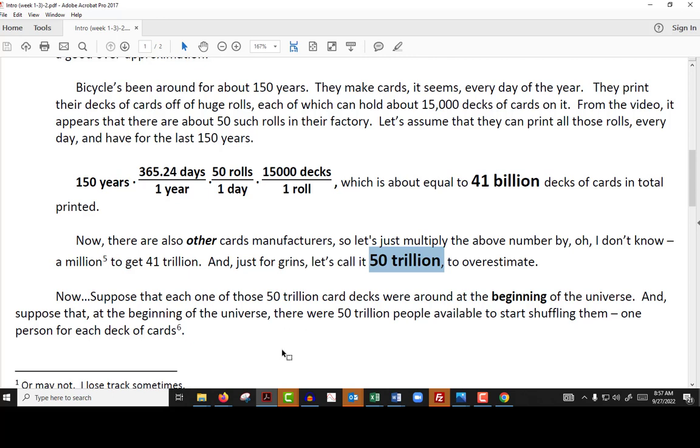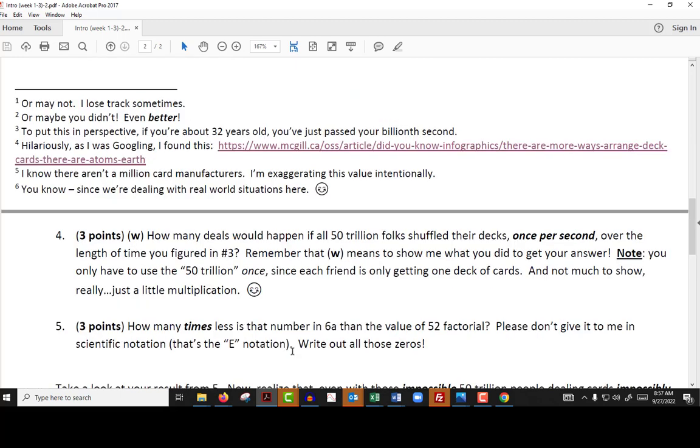well, nothing. So I also said, since we're in the realm of possibility here, let's also put a person with each of those decks of cards, so they're able to shuffle them. To further the ridiculousness, let's assume that all 50 trillion of those people are able to shuffle their decks once per second. Which actually, the fact that 50 trillion people were there at the beginning of the universe is ridiculous. But shuffling a deck of cards once per second isn't crazy. I mean, it probably takes me 2 or 3 seconds to shuffle them. But let's say that they can do it once per second.